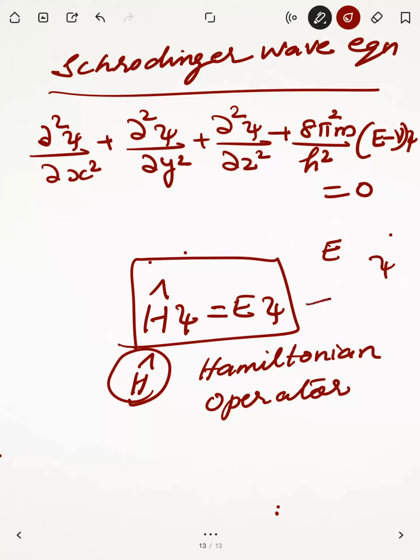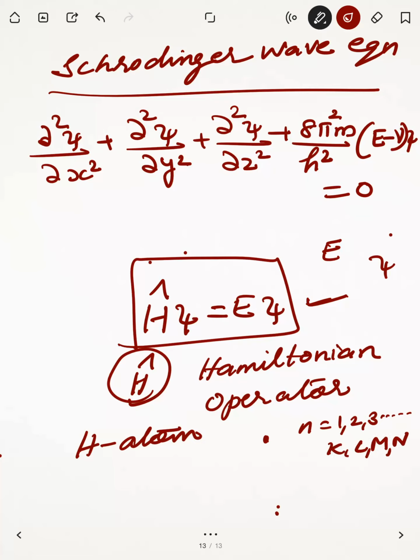It is very difficult to solve this equation, that you will study in higher classes. When the Schrodinger wave equation is solved for the hydrogen atom, the solutions gave the possible energy levels, that is n is equal to 1, 2, 3, etc., as in the case of the Bohr model, that is K, L, M, N, etc. First it was solved for the hydrogen atom only.